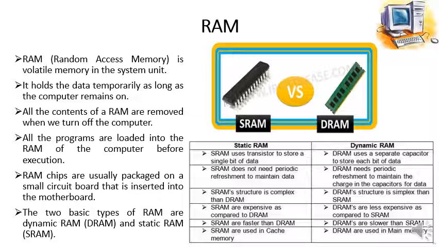SRAM are used in cache memory. The cache memory we have in our computer is actually static RAM, or SRAM, and DRAM are used in main memory, meaning RAM, random access memory. RAM is an example of dynamic RAM, and that's why we call it RAM, because it is a random access memory. Dynamic means that it keeps on changing the data inside the RAM,